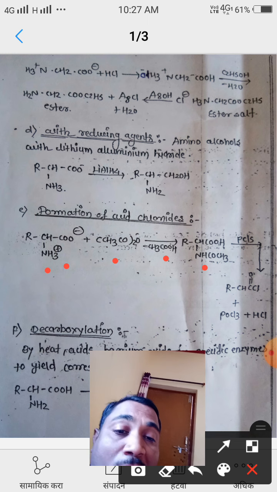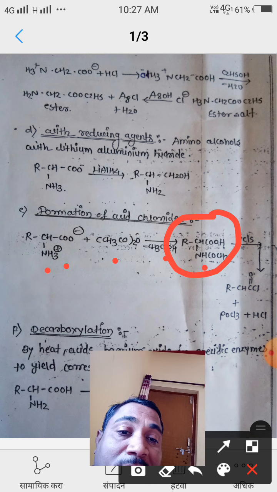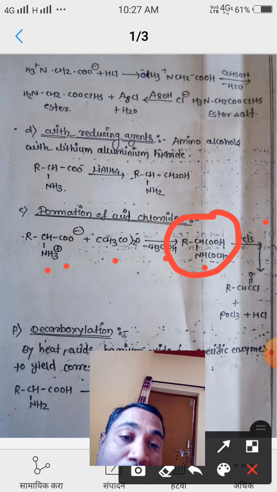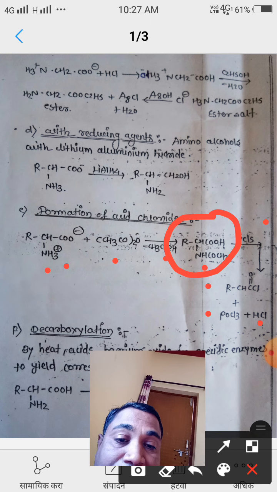So the compound formed is N-acetyl carboxylic acid. After the formation of N-acetyl carboxylic acid, it again reacts with PCl5, phosphorus pentachloride. Then it gives the acid chloride with the elimination of phosphorus oxychloride and HCl.